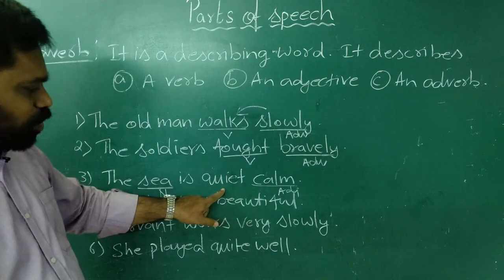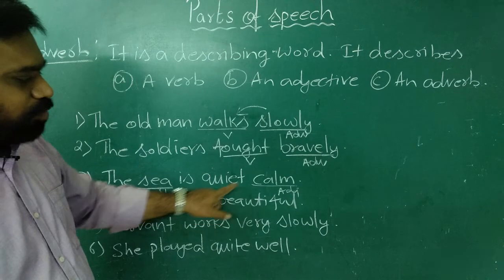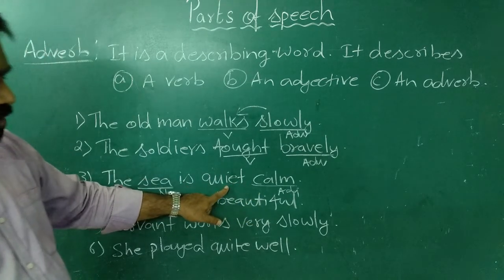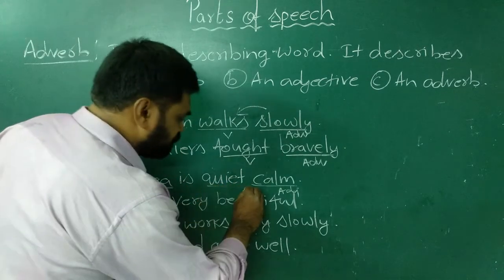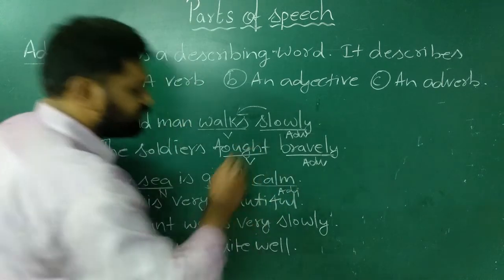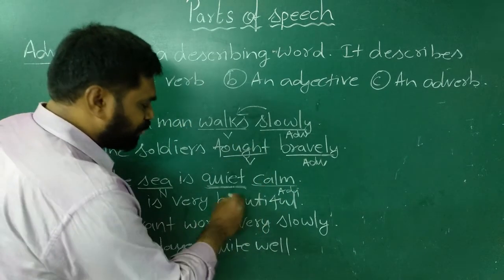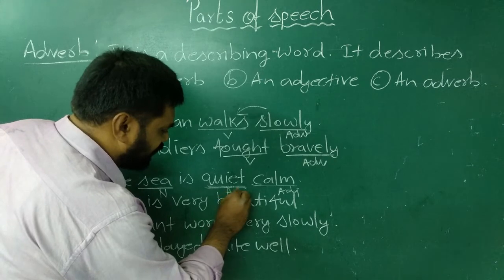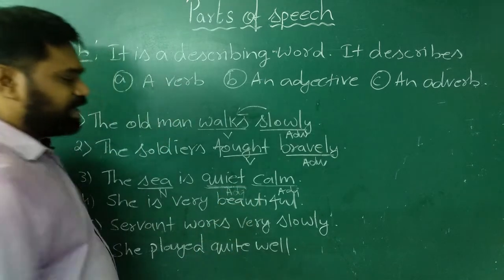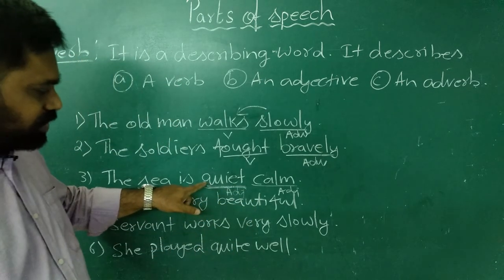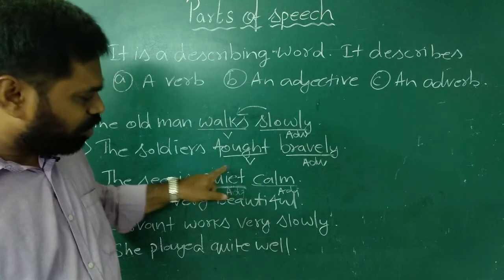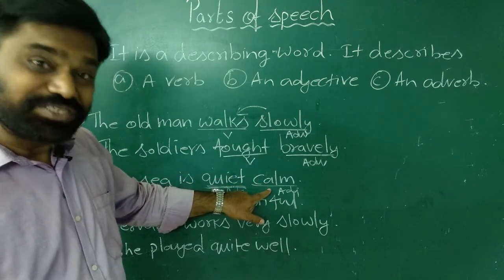Now see this word quite. Quite calm. How much calm? It is quite calm. So quite is a word which describes the adjective calm. So quite here is an adverb. Here the word quite is describing or qualifying an adjective.